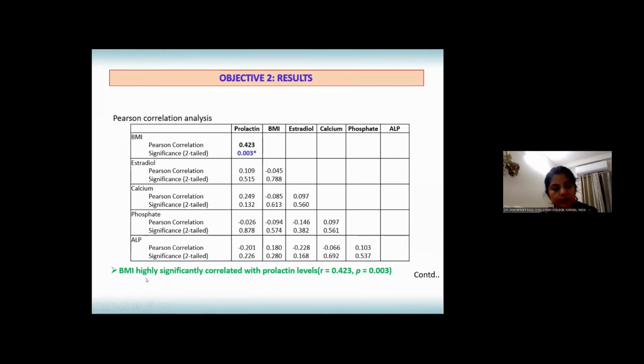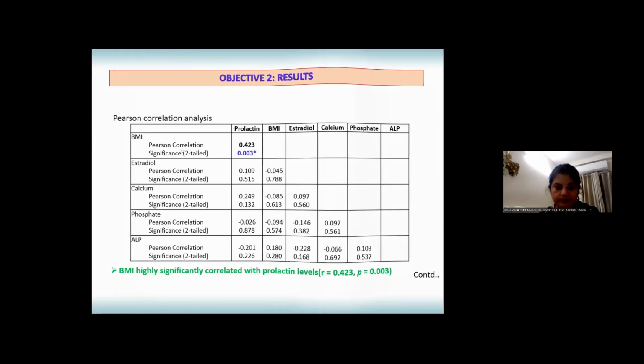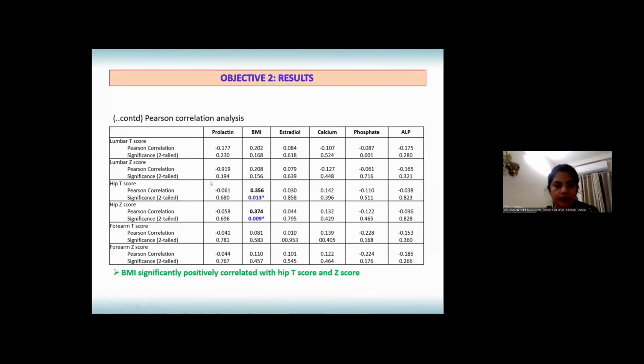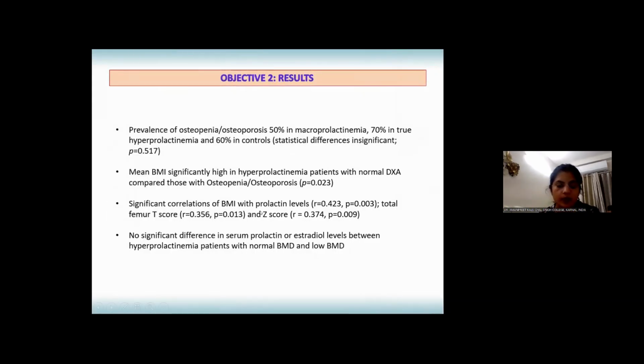And we observed that BMI was highly significantly correlated with prolactin levels. The next section shows BMI to be significantly positively correlated with hip T-score and Z-score. So the results from objective 2 were that the prevalence of osteopenia and osteoporosis was 50% in macroprolactinemia, 70% in true hyperprolactinemia, and 60% in controls, which is a statistically insignificant difference.